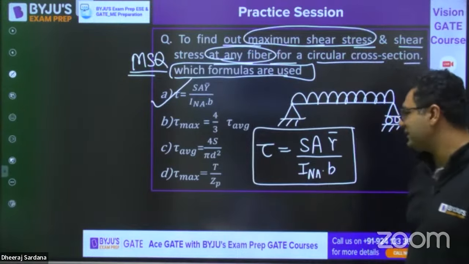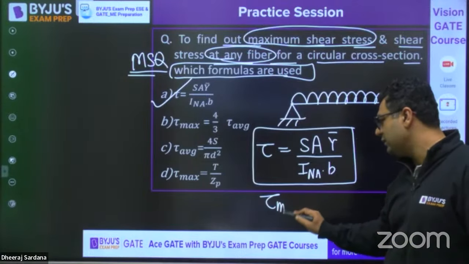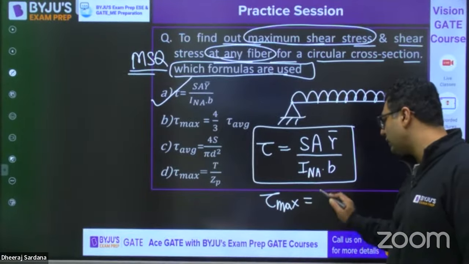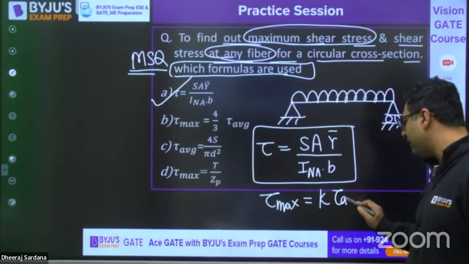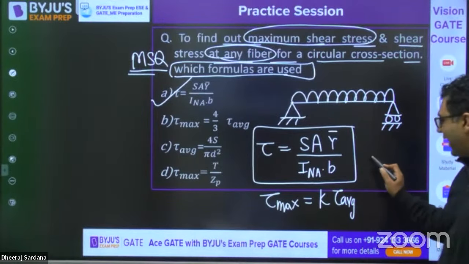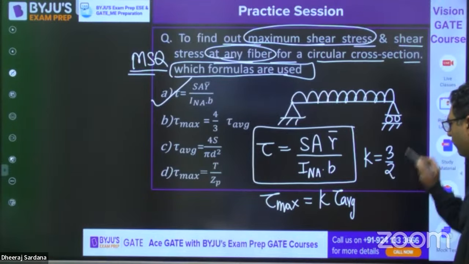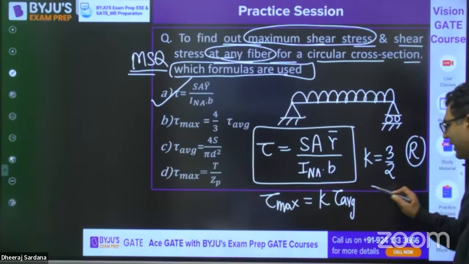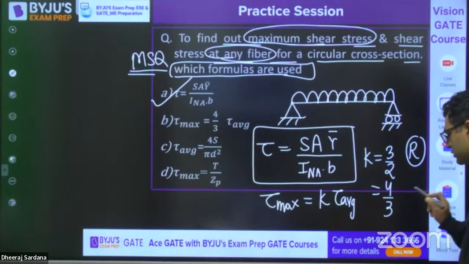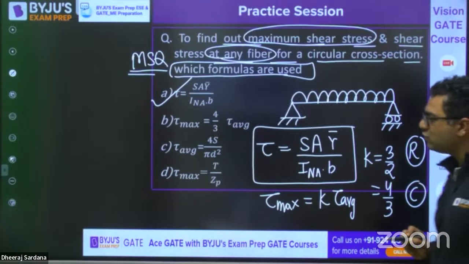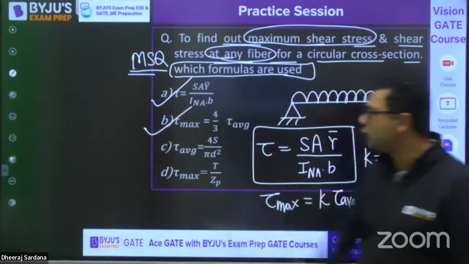To find out maximum shear stress, we are using tau max is equals to K times of tau average. And you all know that the K value is 3 by 2 for rectangular section, and it is 4 by 3 for circular section. So answer B is also correct.